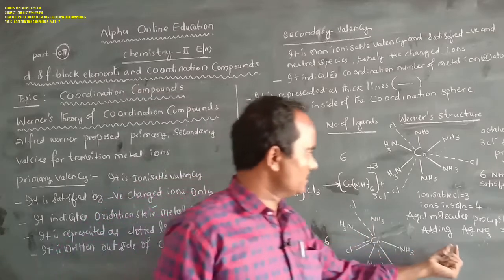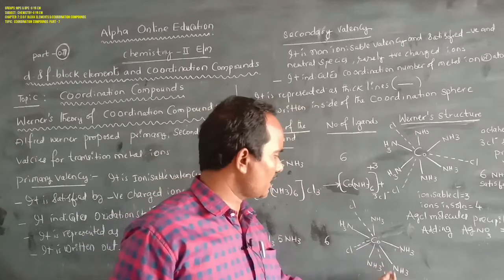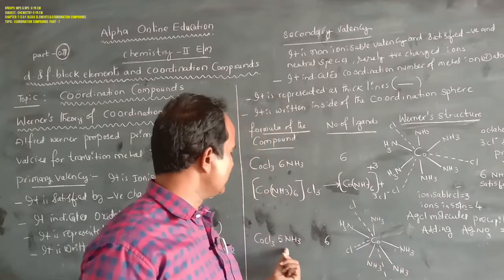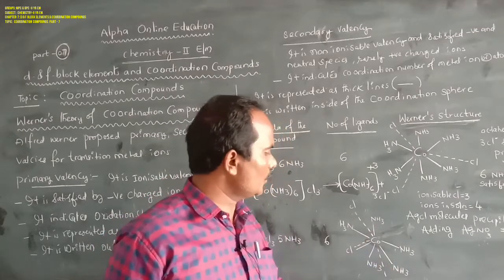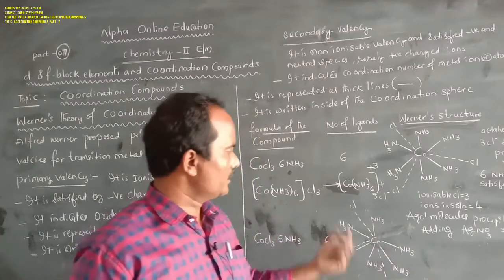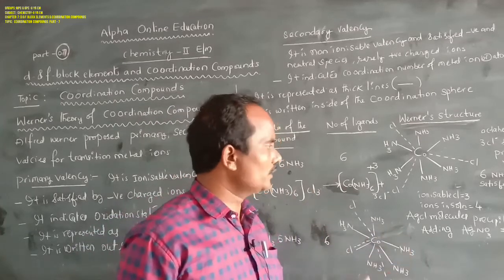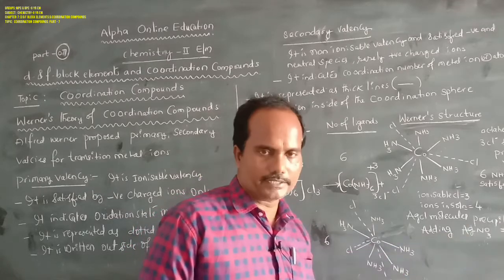Then, how many chloride ions are available when the CoCl3·5NH3 molecule is dissolved in water? So 2 chloride ions are available. That's why 2 AgCl molecules are precipitated while adding silver nitrate.